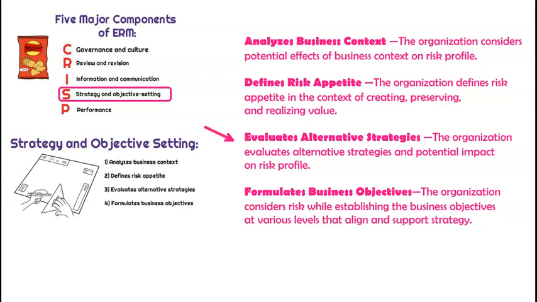Evaluating alternative strategies. The organization evaluates alternative strategies and their potential impact on risk profile. So understanding what alternatives might be in place, what's the overall impact on risk? Formulates business objectives. The organization should consider risk while establishing the business objectives at various levels that align and support strategy. So what are the overall risks, and what are our overall goals associated with those business objectives?